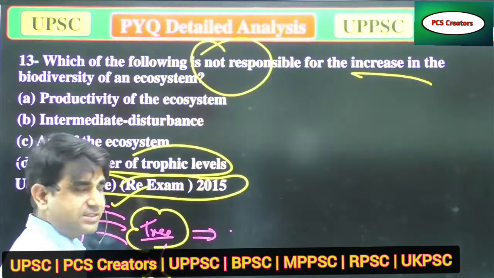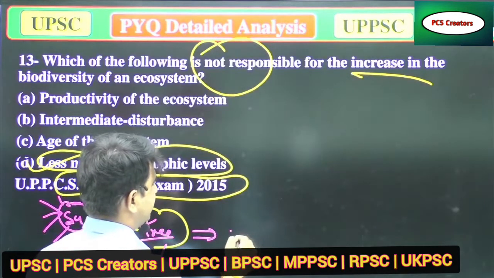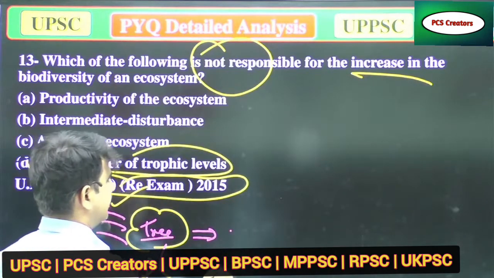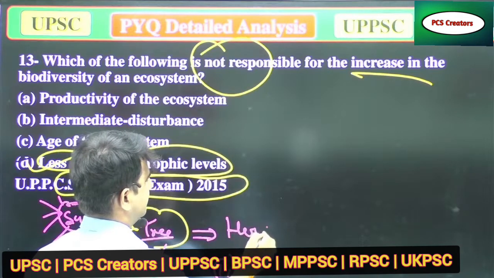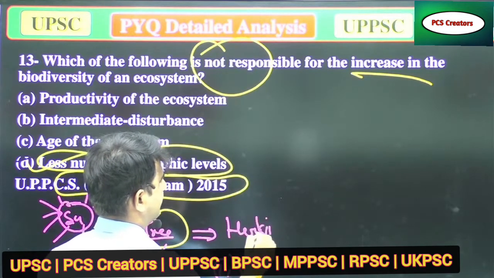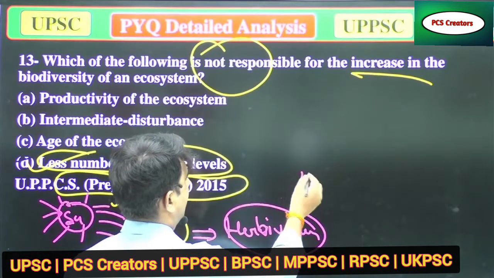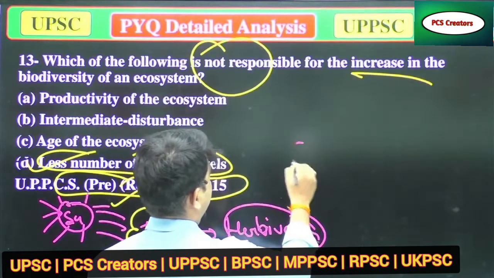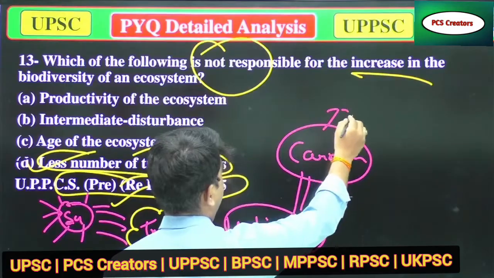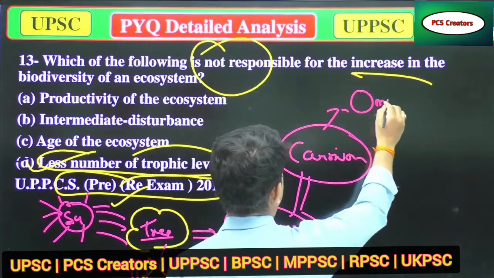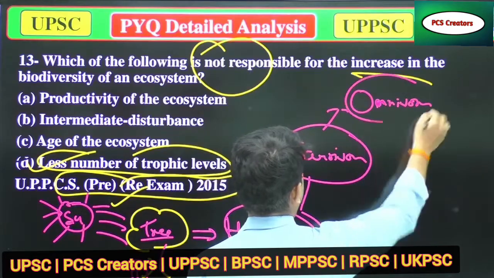This tree provides food to the first trophic level. Then the second trophic level has primary consumers, or herbivores. These herbivores are eaten by carnivores, and these carnivores are eaten by omnivores, and then there are decomposers.